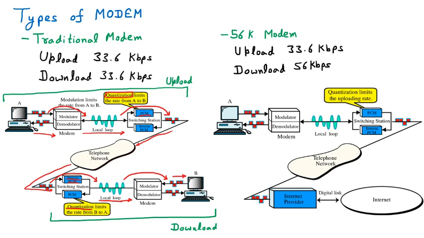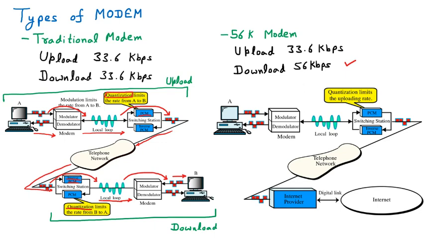But what about the 56K modem? In the 56K modem, the speed which we are having is improved. That is 56 kbps. Uploading speed still remains same, but downloading speed is more. How? Let us assume that we are having the downloading part. Now in the downloading part, if somehow I can remove this quantization, then that will be possible.